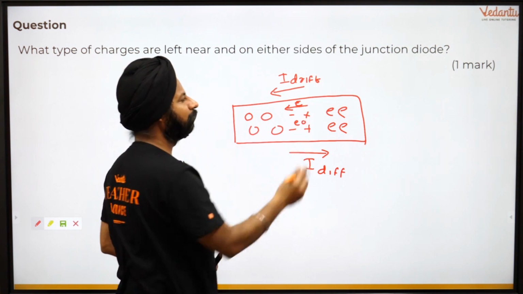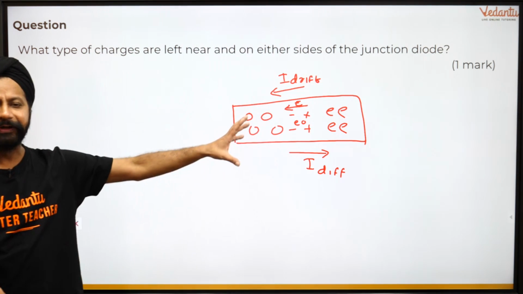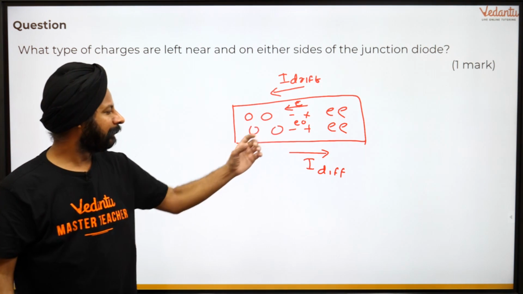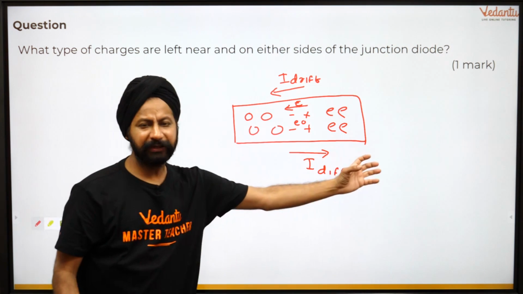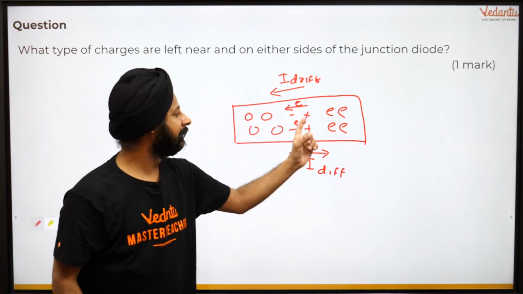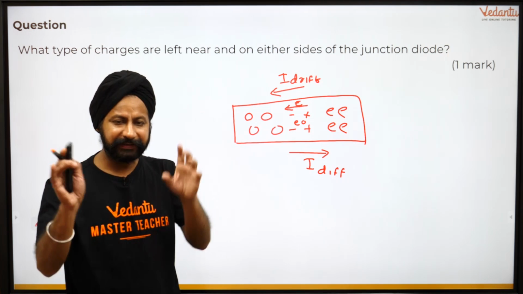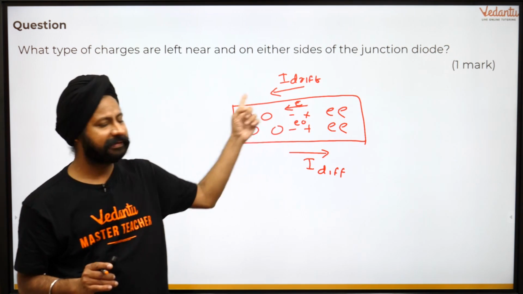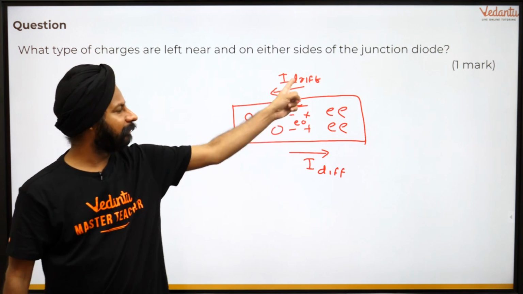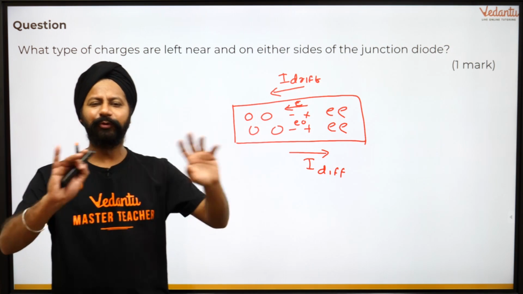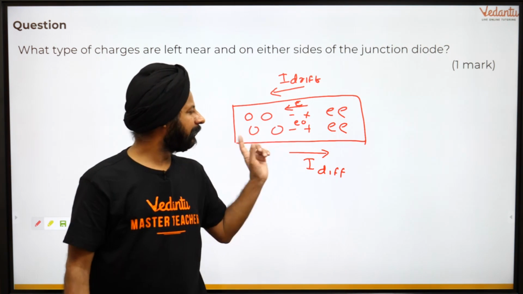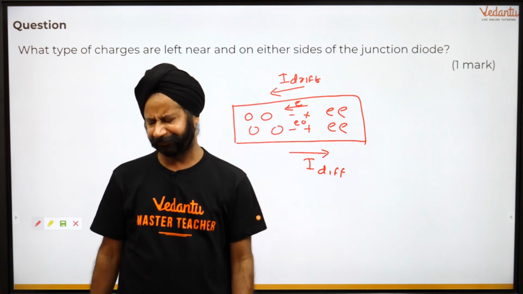I'm just covering this in 2 minutes, so that this is just a pointer for how you have to understand this chapter. So now what is happening? There's a diffusion current because these are still diffusing, but then because of thermal agitation, once in a while an electron hole pair is created. There's a drift current. In equilibrium, this is equal to this, and that is why there is no net charge flowing. Current is still there, but the net current is zero.